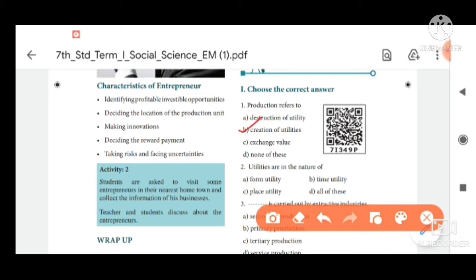Then second one, utilities are in the nature of: option A, form utility; option B, time utility; option C, place utility; option D, all of these. The answer is option D, all of these.